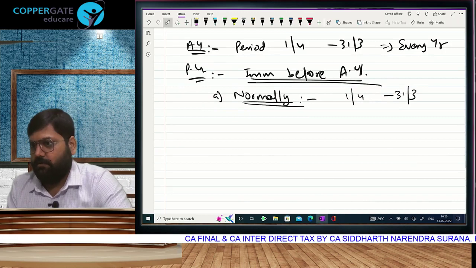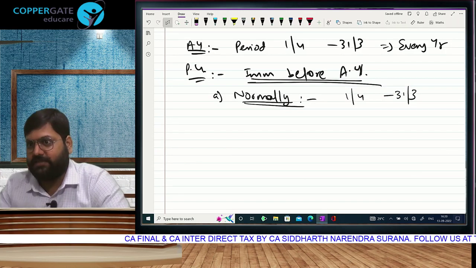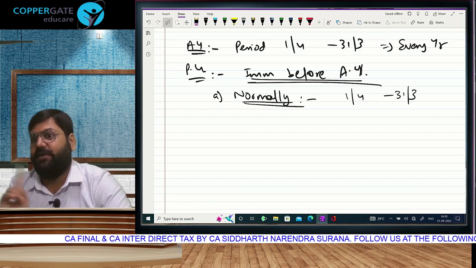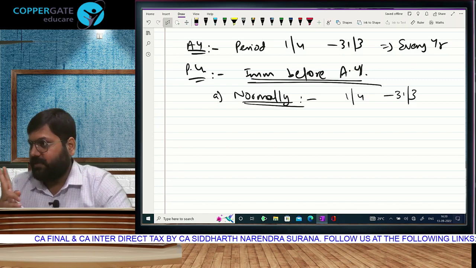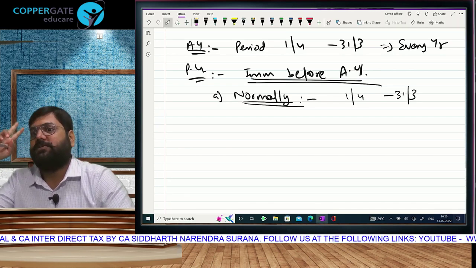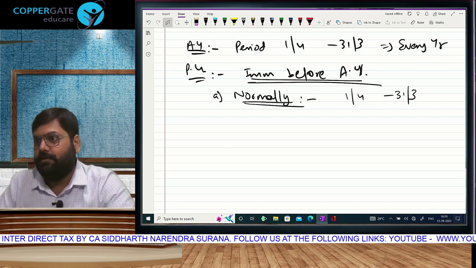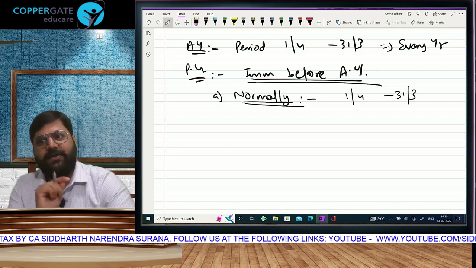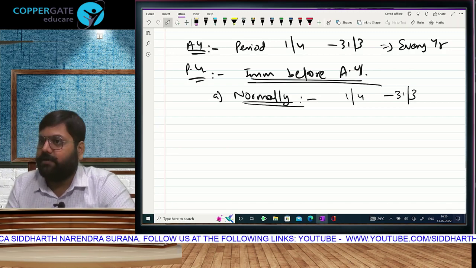Everyone has understood the meaning of financial year, previous year, assessment year. आज के बाद we stop using the term financial year. We will either talk about previous or assessment. Second, we will stop referring to past years as previous years. Previous year तो अपना current year है. Okay? So for past years, we will use the term past year. Assessment year will always be a period of 1 year.